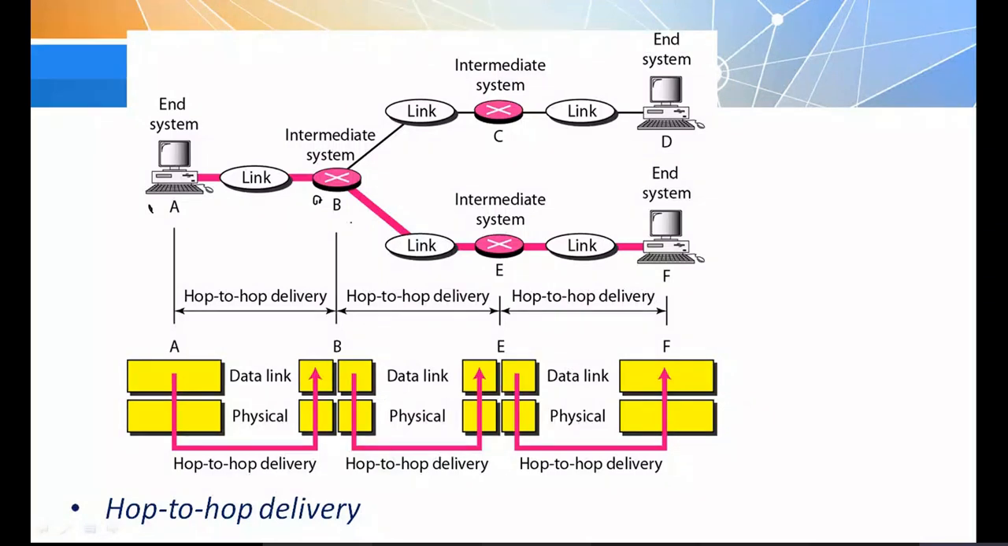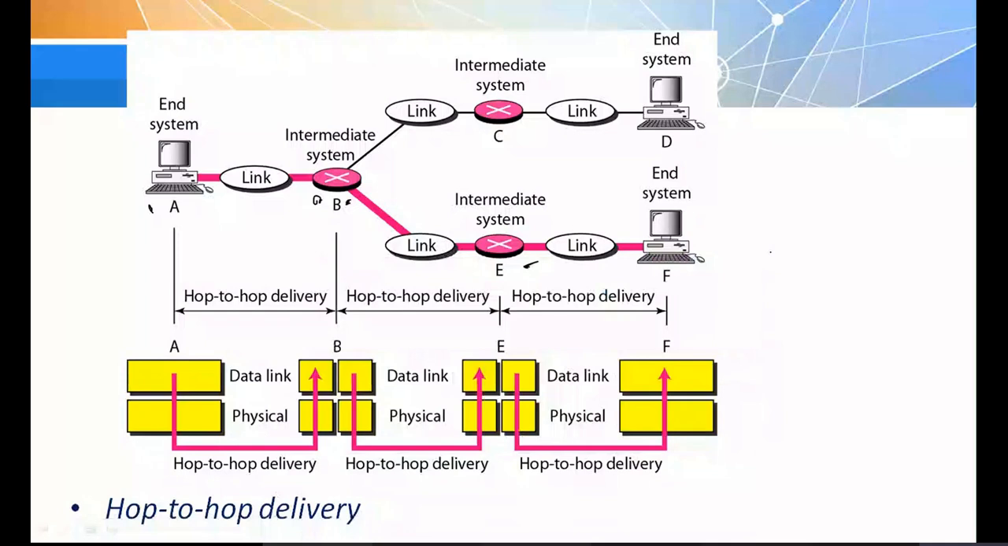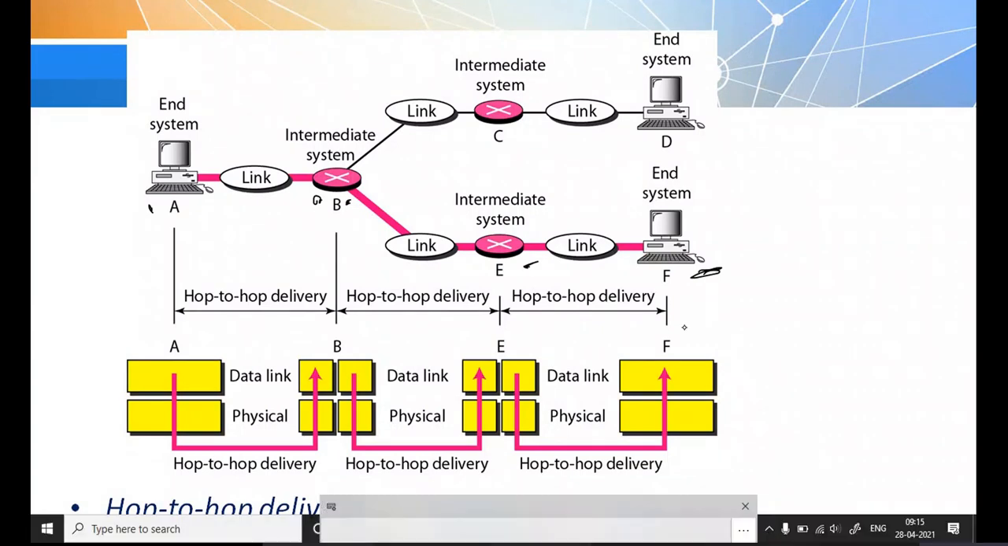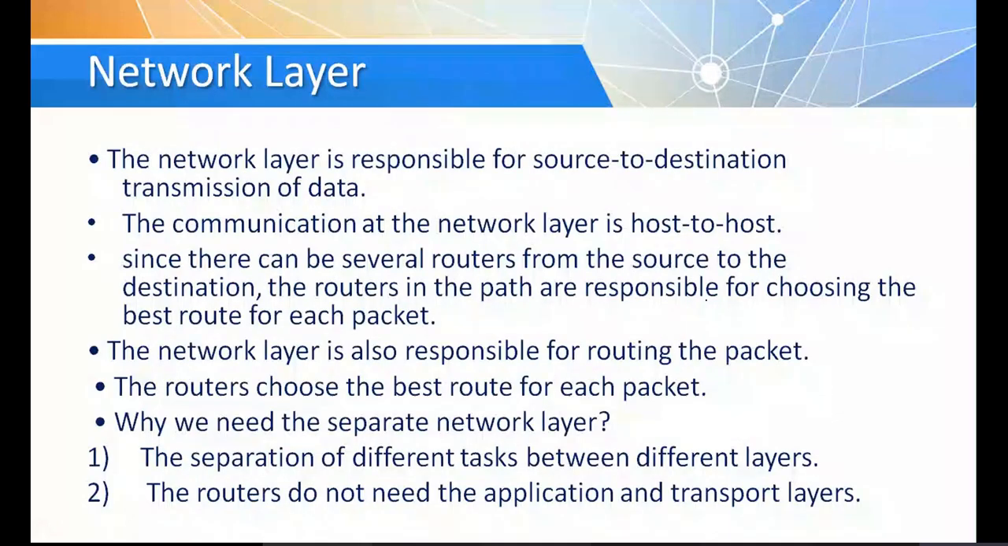However many intermediate systems are connected in the network, the data travels through them. Each time data is delivered from one node to another node, it is the responsibility of the data link layer. This is done till it reaches the destination. So hop-to-hop delivery is one of the important functionalities of the data link layer. What are the other functionalities of the data link layer?